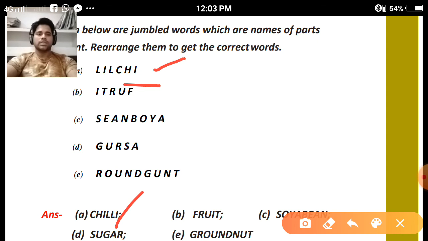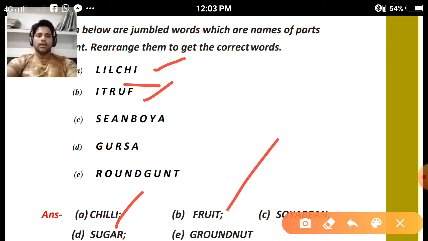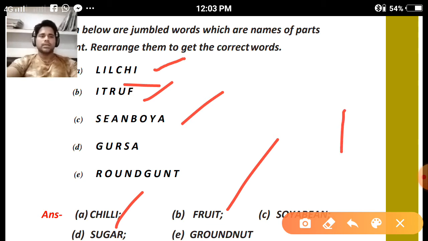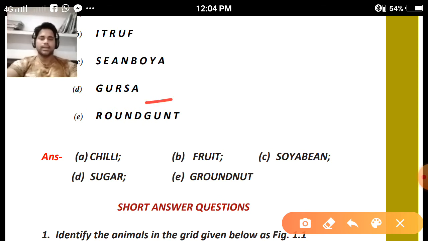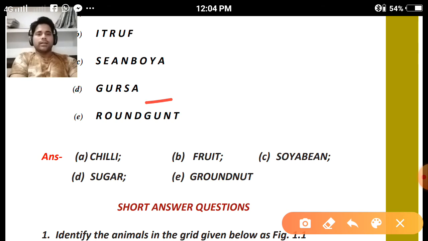Next question, ITRUF. Make the meaningful word by arranging the letters: fruit. Clear? SEA and BOYA: this comes from a plant, that is soybean. Clear? Next, GURSA. If we arrange the letters in a certain manner, we get the correct word, sugar.